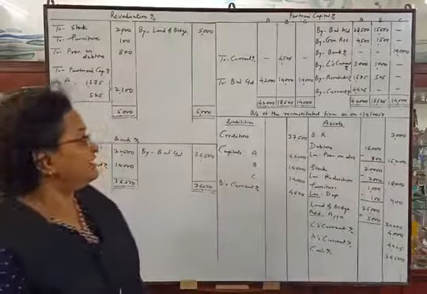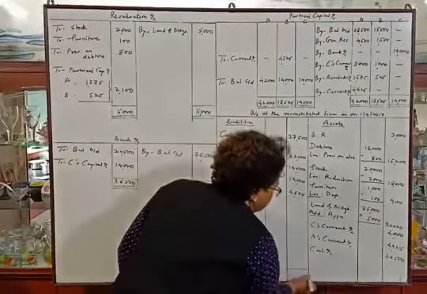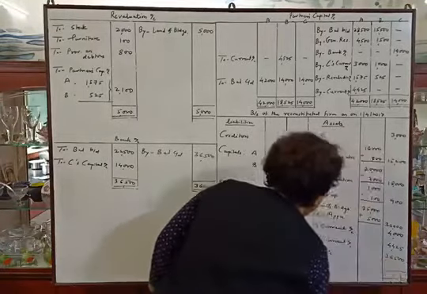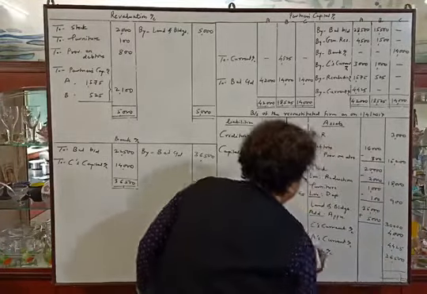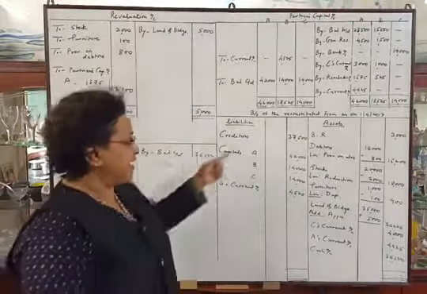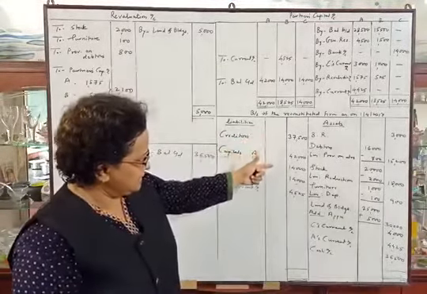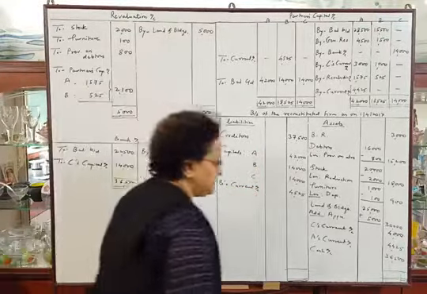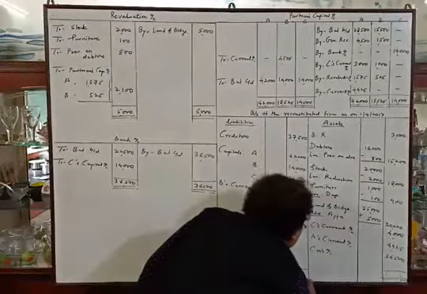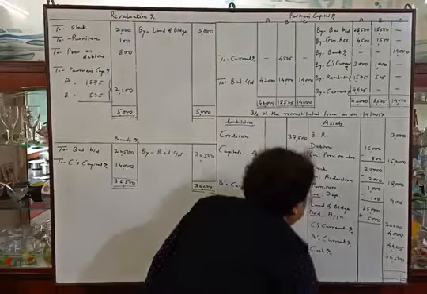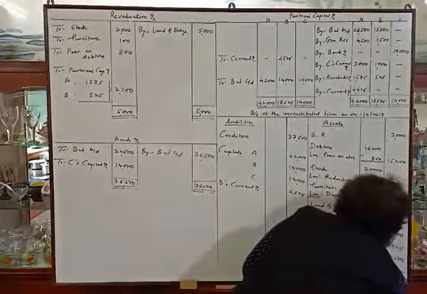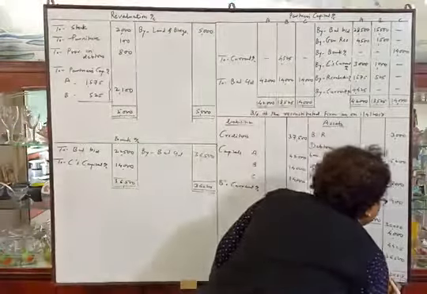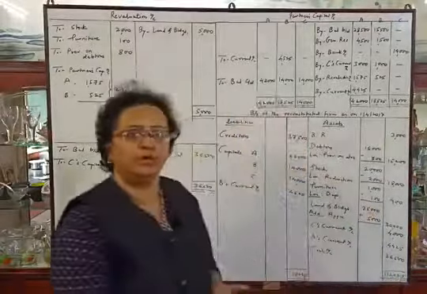Now we will tally the balance sheet. We will make total of the balance sheet. It is 1,12,025. Okay, that's all.